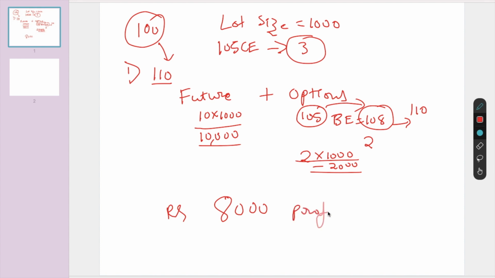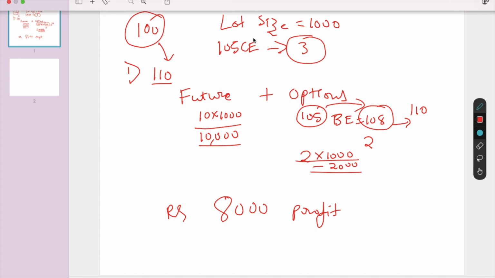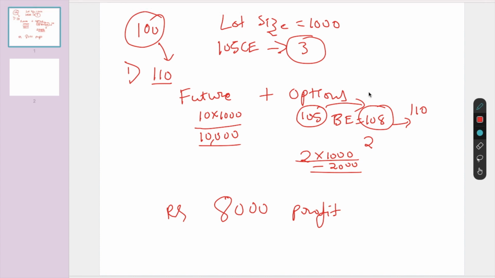I hope everyone understood case study 1. Very simple case study. If it expires at 110, call selling में loss हो गया. See, 108 तक there is no tension because the break even is 108. Anything above 108 it's a loss for the option seller, but it closed at 110, 2 rupees loss. The total answer is 8,000 for case study 1.